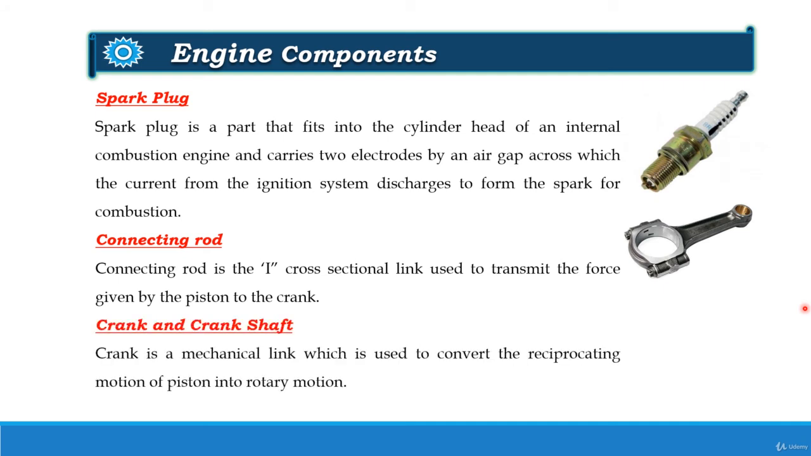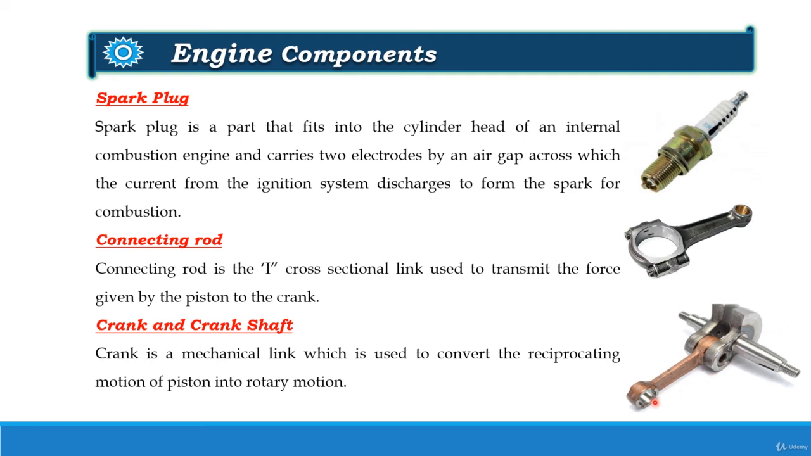Next, coming to the crank and crankshaft. Crank is a mechanical link which is used to convert the reciprocating motion of the piston into rotary motion, and also used to convert the force of piston into torque of crankshaft with the help of the connecting rod.